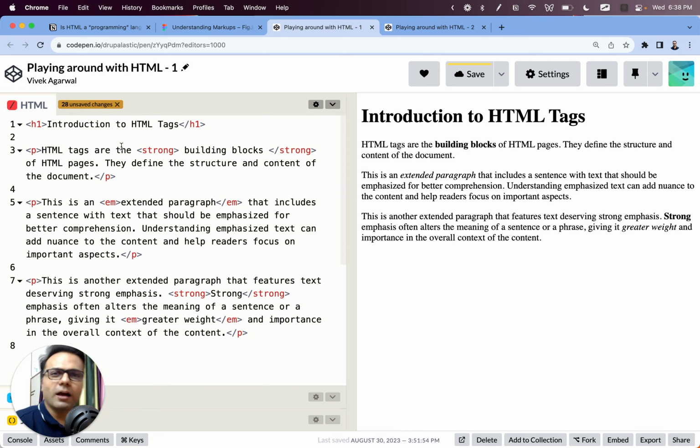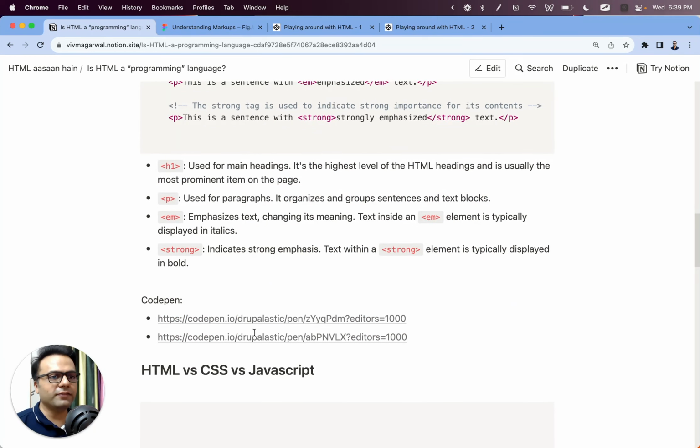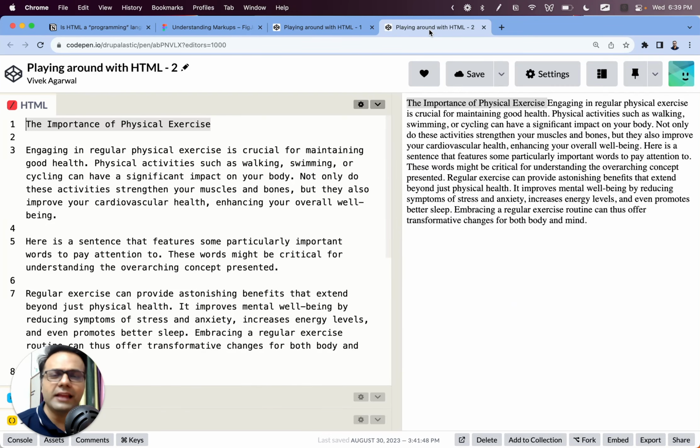Now friends, how to feel confident about these? How to literally know that you got it. You have to practice it. And in the notes that I am providing to you, you will see we have a CodePen for you for practice. So I'll highly recommend that before you move ahead, friends,